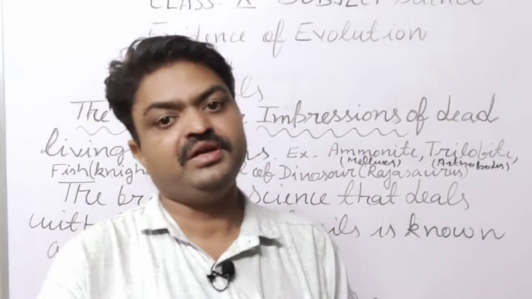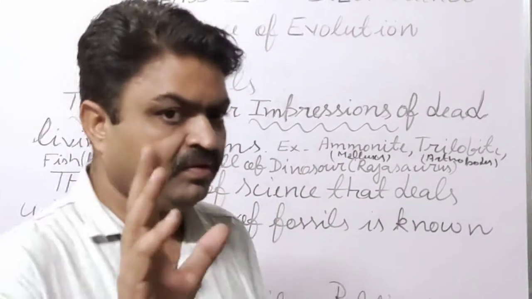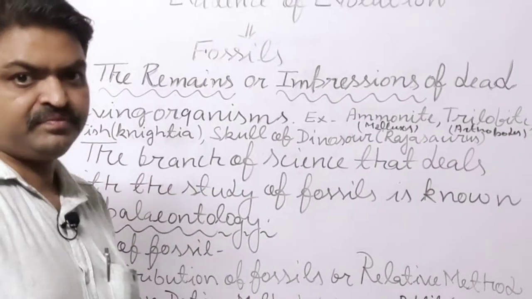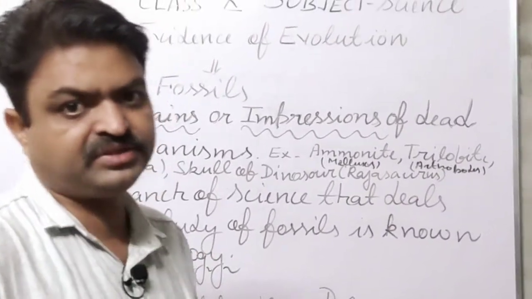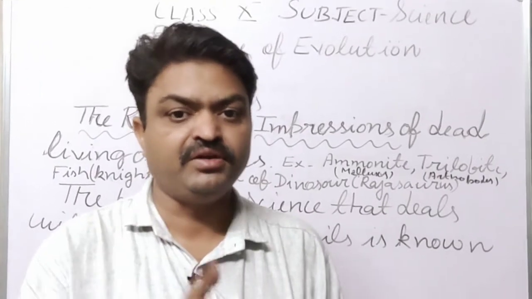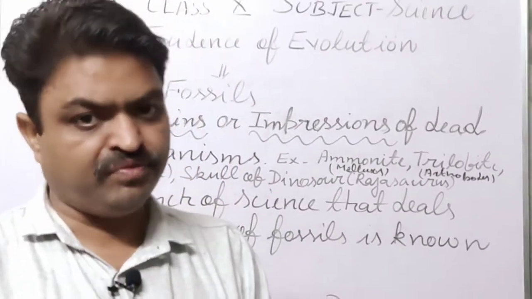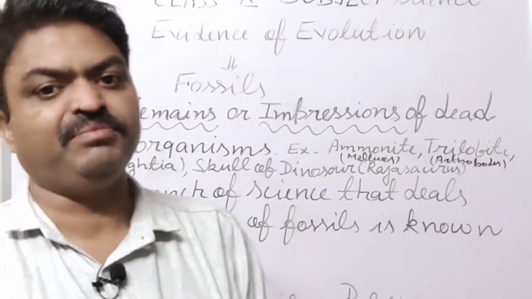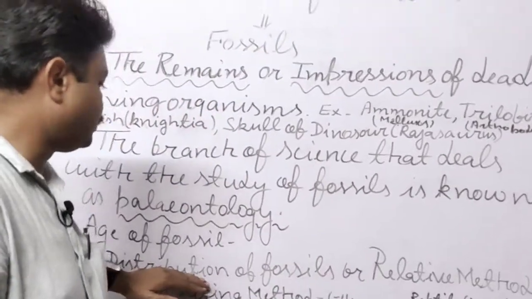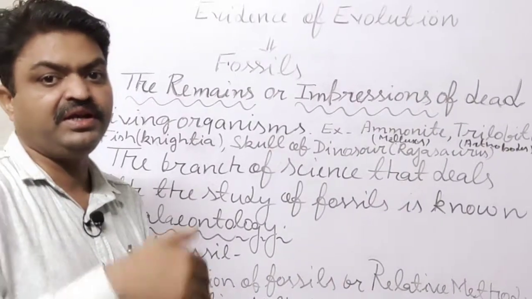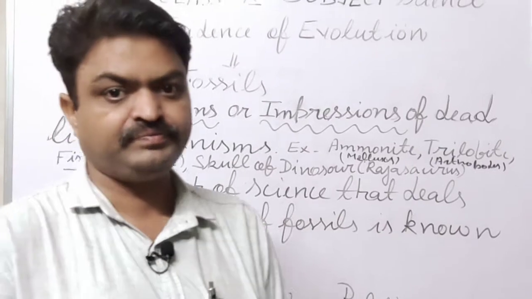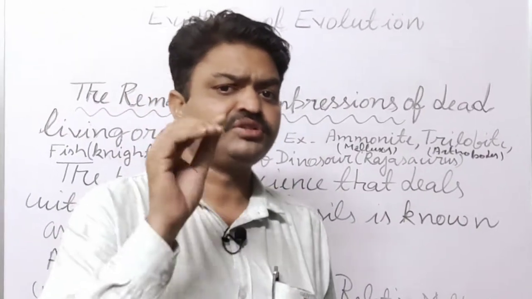Now we come to the age of the fossil, that is, how scientists know about the age of the fossils. They know about the age of the fossil with the help of different methods, student. The first method is the distribution of fossils, or the relative method, and it is also known as the layering method, student.